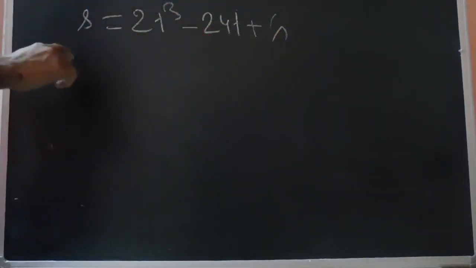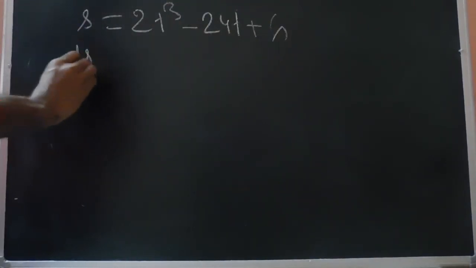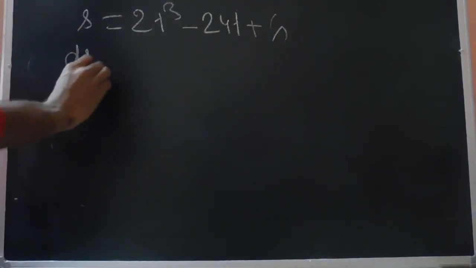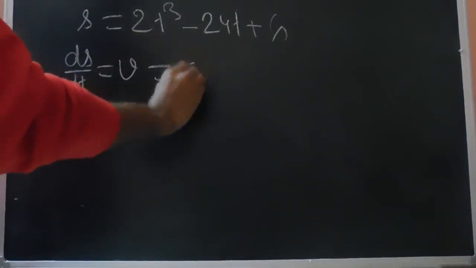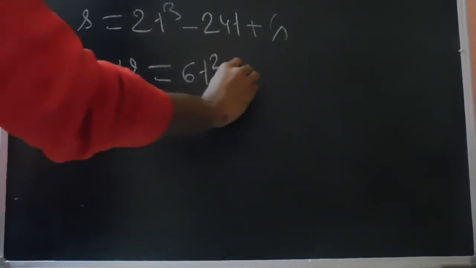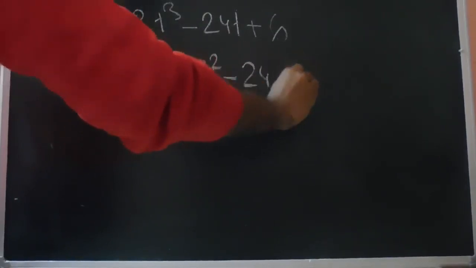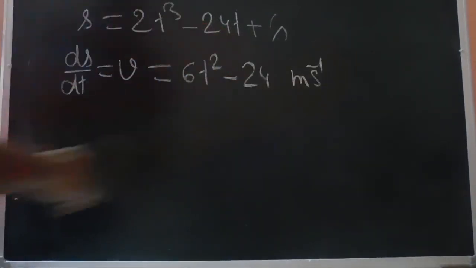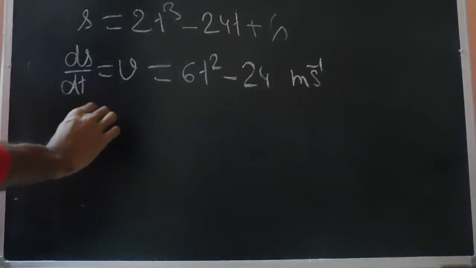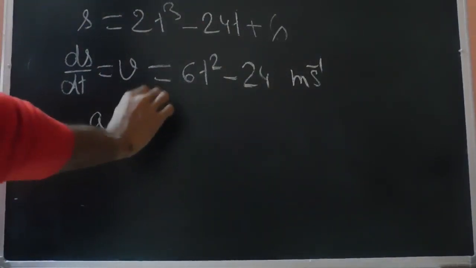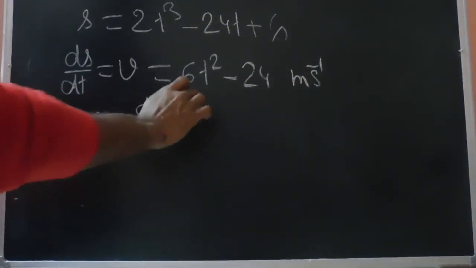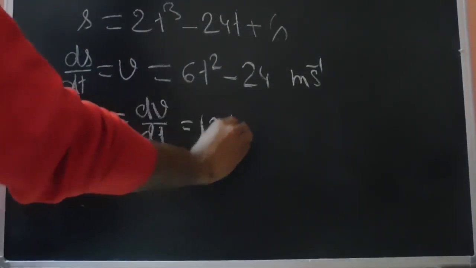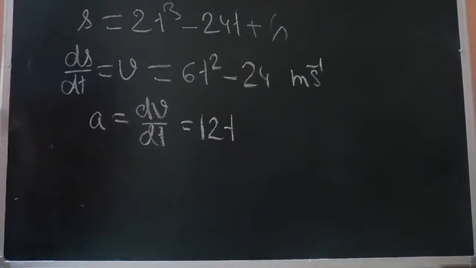The velocity of this particle can be found by differentiating, as we have learned today. So ds by dt is the velocity. This ds by dt will be 6t square minus 24, in meters per second. And the acceleration can be found by further differentiating. This will be dv by dt, so this is 12t. This is the acceleration and this is the velocity.